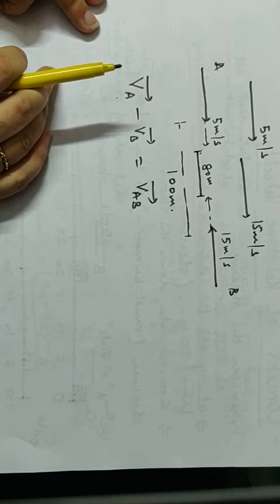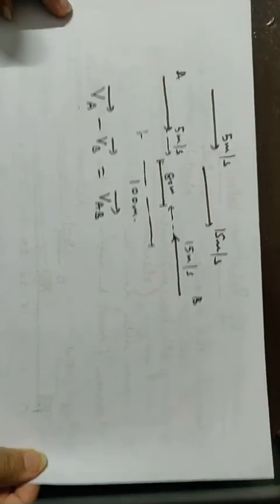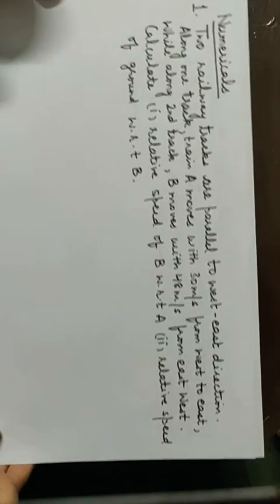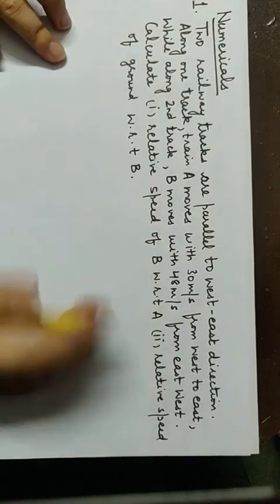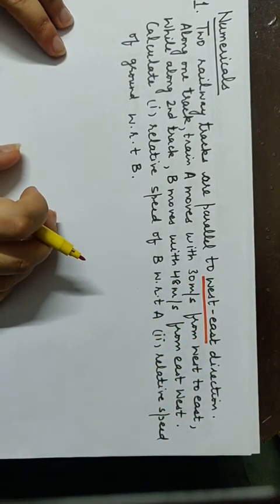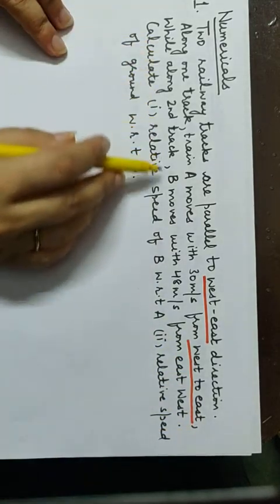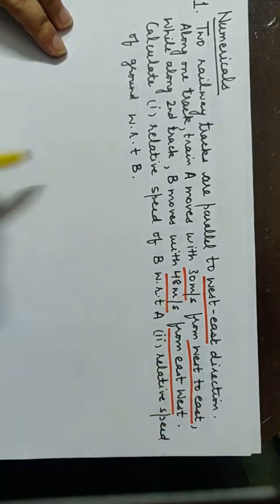Right? So moving on to the numerical part, we will do one numerical for today. Coming to that numerical, then rest we will do in the class. So numerical number 1. 2 railway tracks are parallel to west-east direction. Along one track, train A moves with 30 meters per second west to east, and on the second track, B moves with 48 meters per second from east to west.